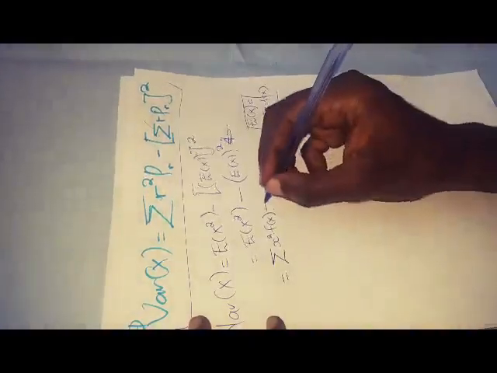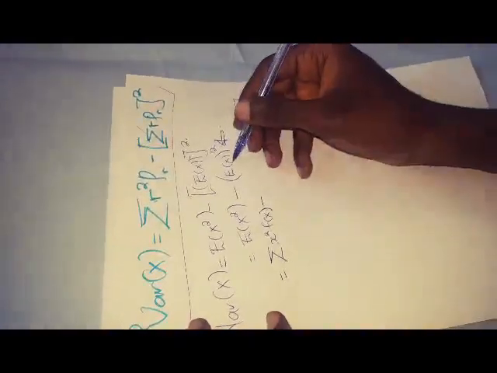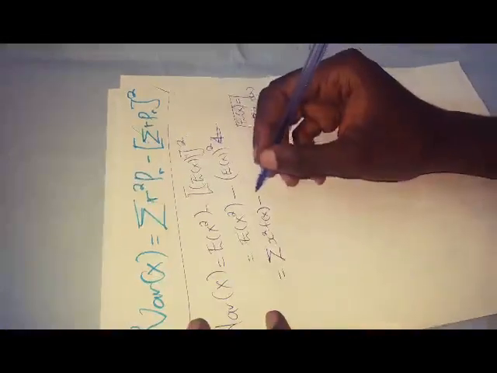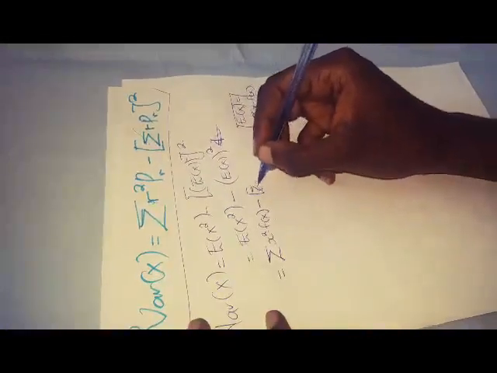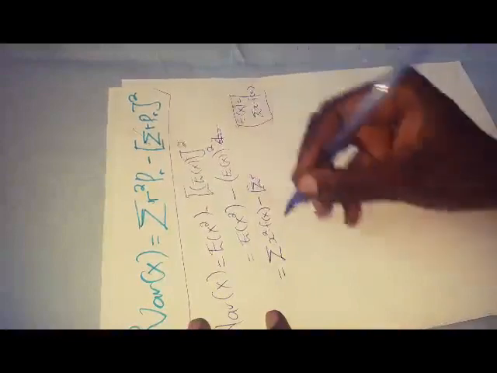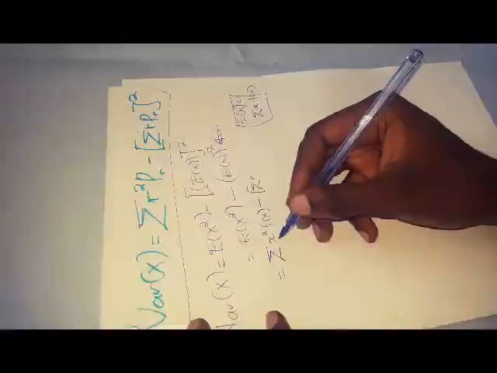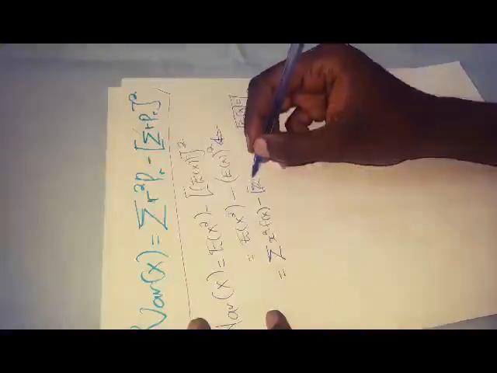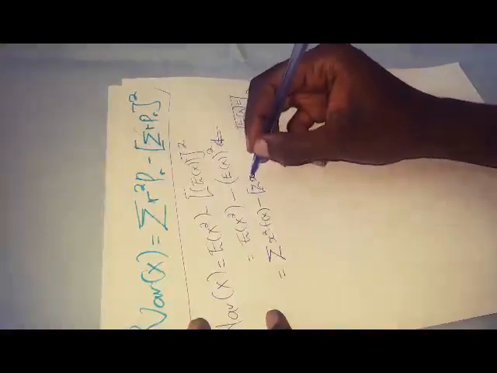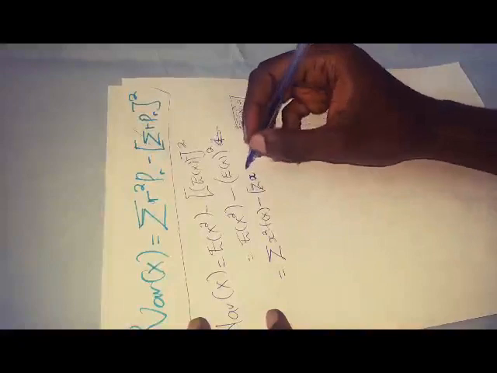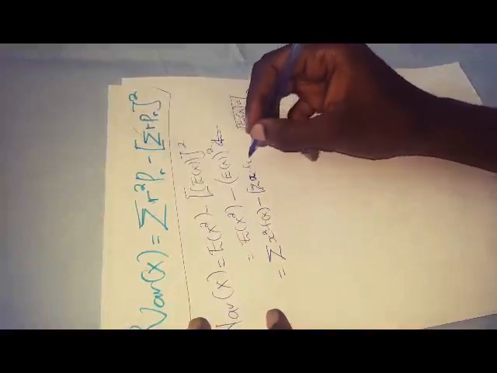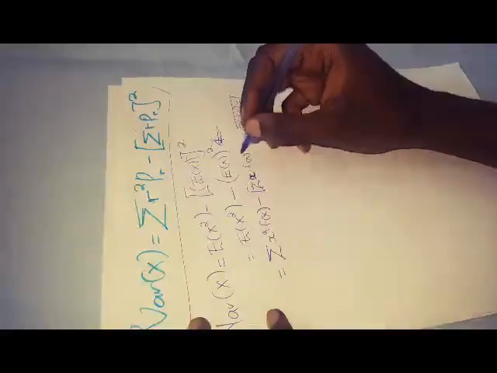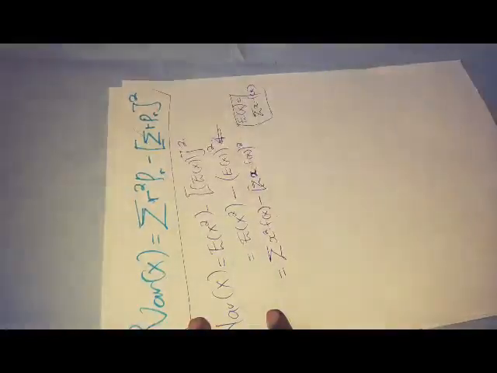Now this one, we know very well, we've already done the expectation of X as equaling the summation of our R. So here too we can have it as an R and not an X. We've said we can interchange the R for the X. So my final answer, let me first use an X times the f of x, and this is a square that is within the formula.